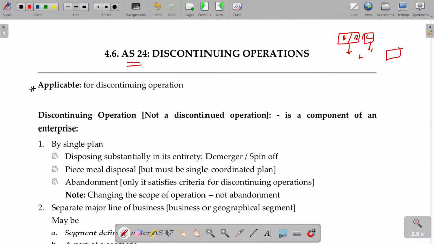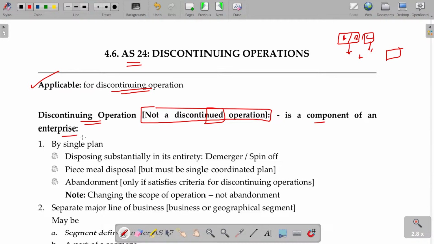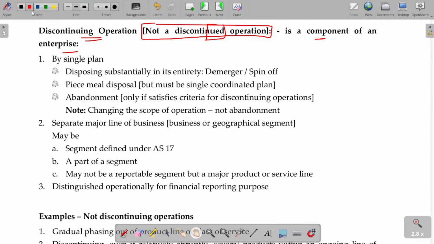So AS number 24 is applicable for discontinuing operation. We are talking about a discontinuing operation, not a discontinued operation. If it is already discontinued, forget about that. It is supposed to be discontinued, then we can do it. It's a component of an enterprise, a segment of an enterprise. Now, how can you plan to discontinue this? Three years later, this C division is going to be transferred to Mr. X for 5 lakhs or 50 crores, whatever the amount may be.